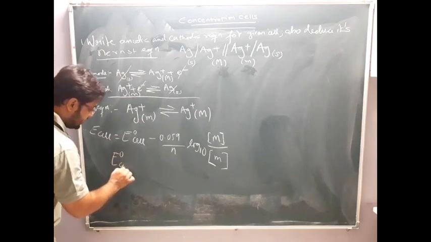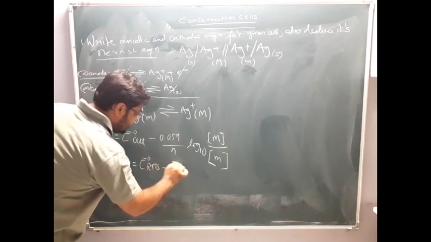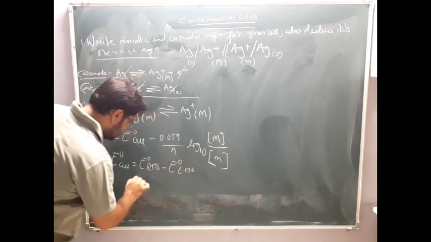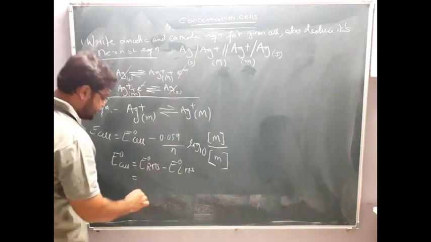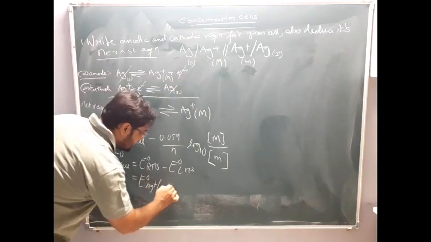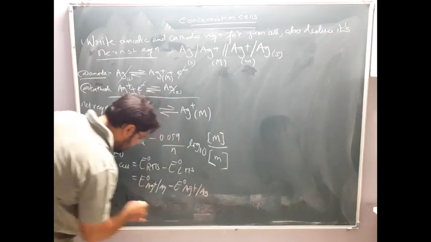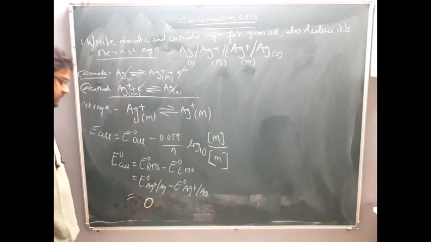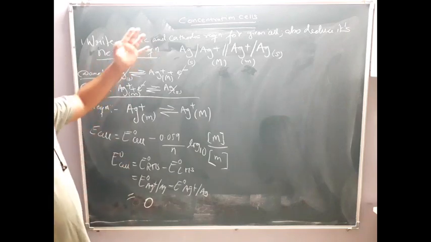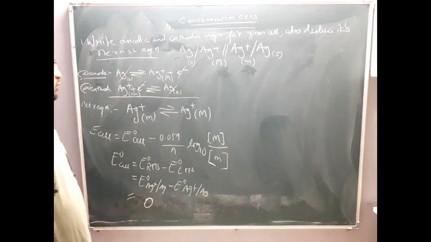Now, what is E naught cell? So focus here, E naught cell equals E naught RHS minus E naught LHS. So who is on the RHS side? Here E0 of Ag plus slash Ag minus E0 of Ag plus slash Ag, and here the answer will be 0. So E naught cell for any concentration cell will always be equal to 0.